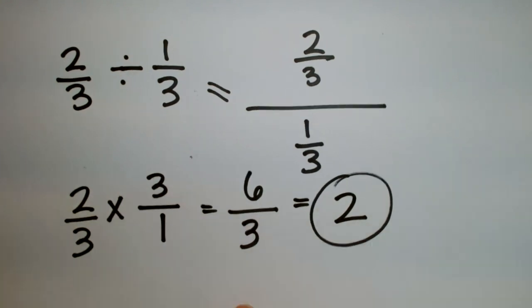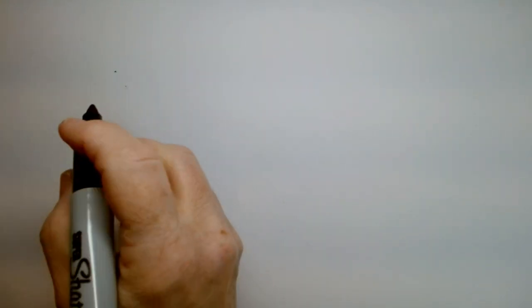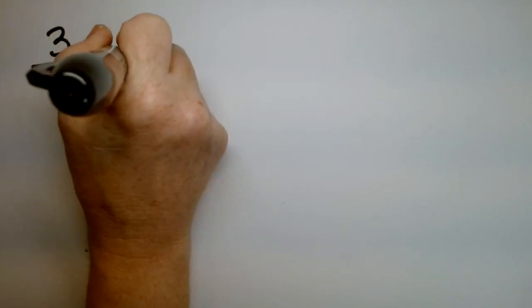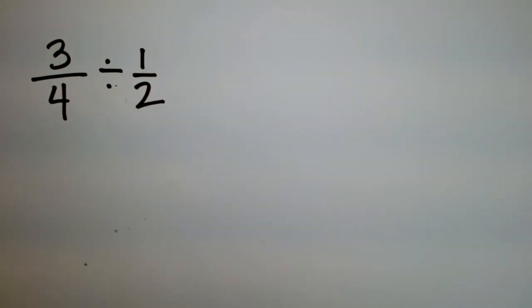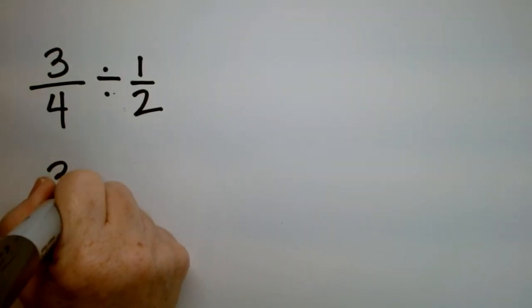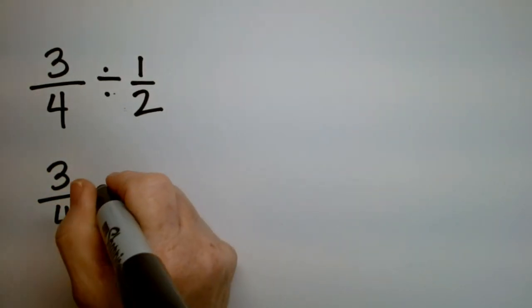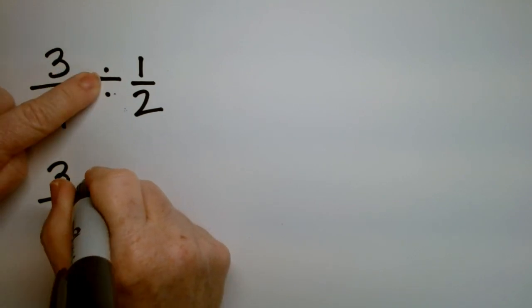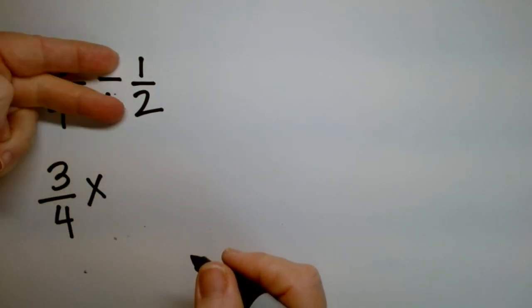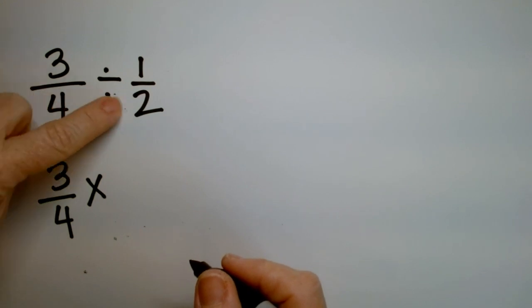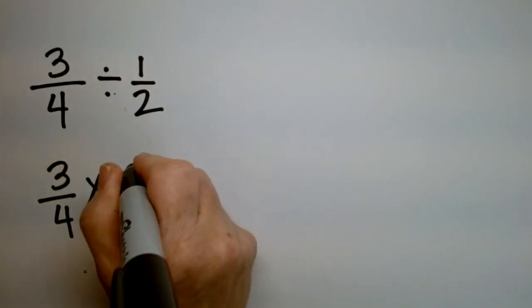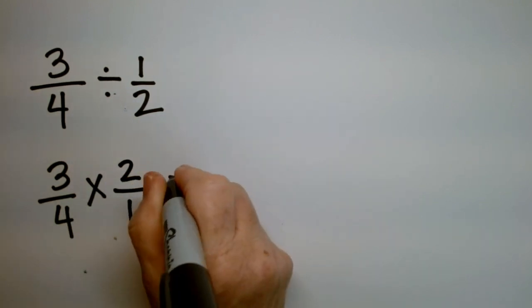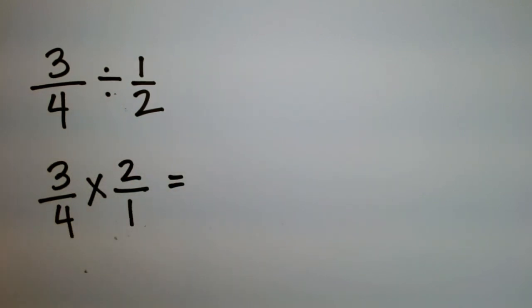Okay, let's do another one. Suppose I've got 2 fractions, 3/4 divided by 1/2. What do we do? We take 3/4 and put it down, right side up. Anytime you change the divide to a multiply, you have to flip the second one, not the first one, but the second one. So you tell me, what do you get when you flip the second one? You get a 2 over 1. Can you do this one real quick for me? What does that become?